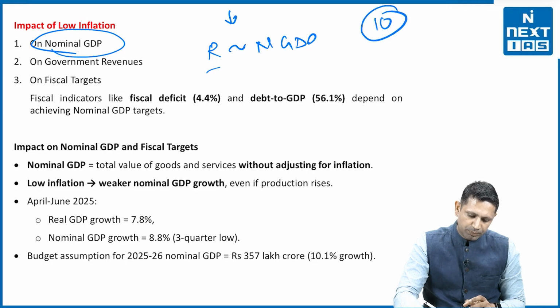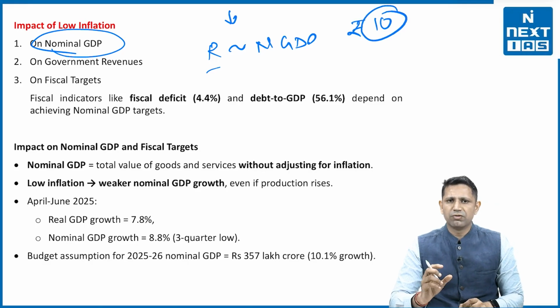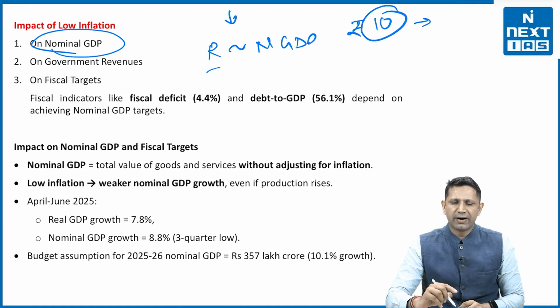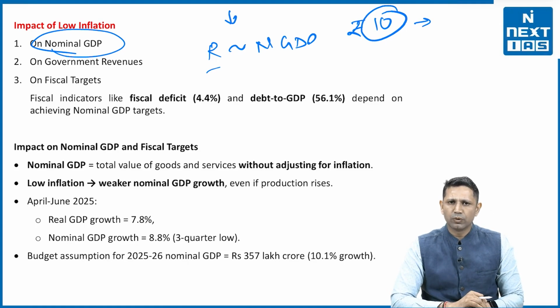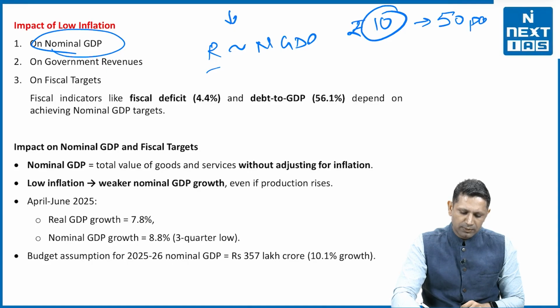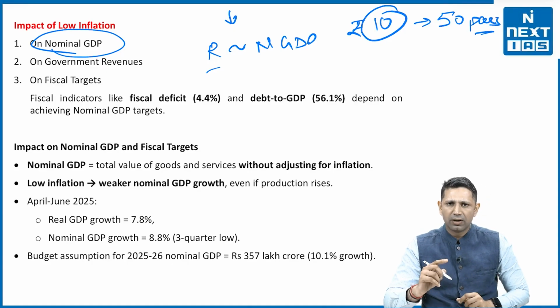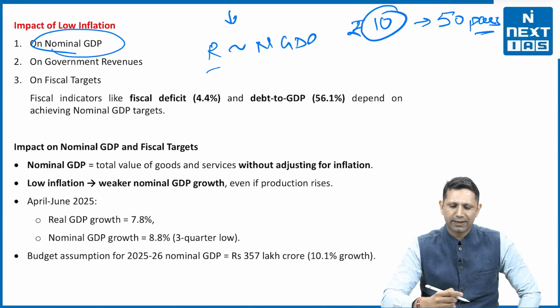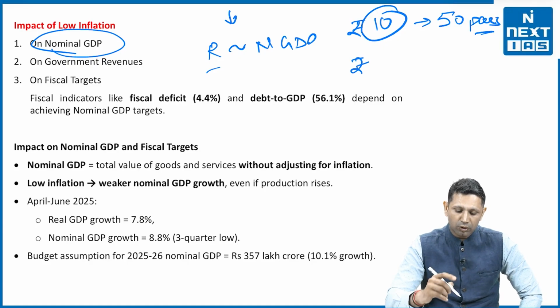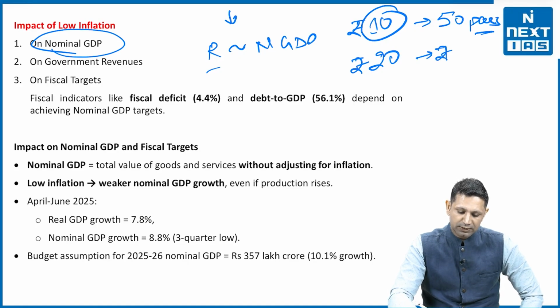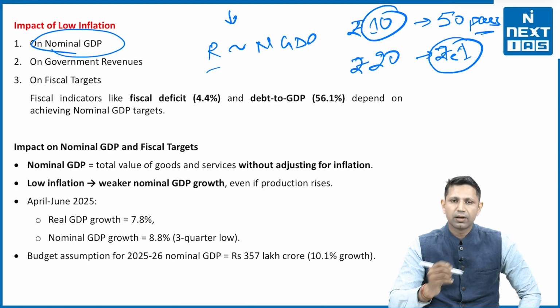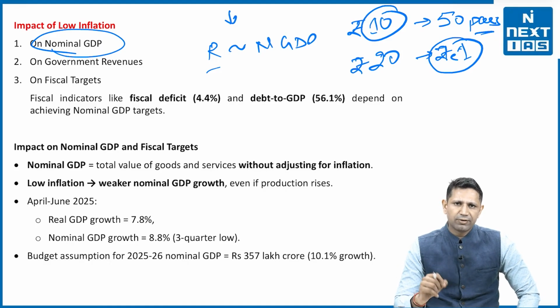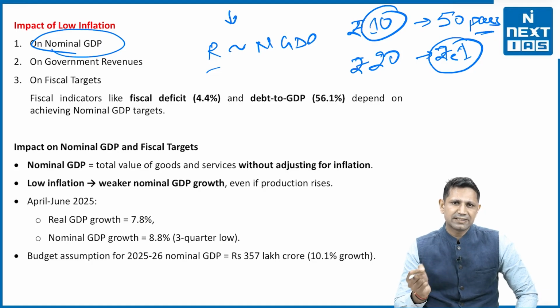For example, if 10 rupees is the cost of one pen and a 5% tax is imposed upon the pen, so we are getting 50 paisa on 10 rupees, the tax that we are paying or the revenue that the government is getting. Now if the cost of this 10 rupees pen increases to 20 rupees, the revenue also increases, that is 1 rupee. So that means if inflation is there, the government is going to get more taxes. But now inflation is less, so the government taxes are going to be reduced.